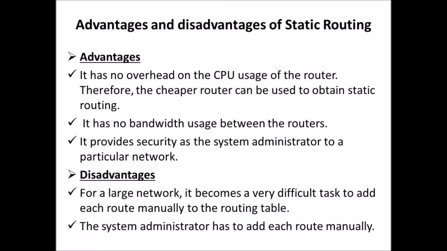Advantages and disadvantages of static routing. Advantages: it has no overhead on the CPU usage of the router. Therefore, the cheaper router can be used to obtain static routing. It has no bandwidth usage between the routers. It provides security as the system administrator controls the routes of a particular network. Disadvantages: for a large network, it becomes a very difficult task to add each route manually to the routing table. The system administrator has to add each route manually.